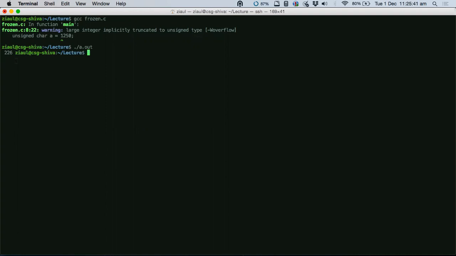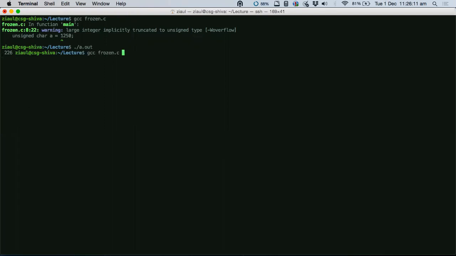Because 1250 requires 11 bits, starting from the left you can only hold 8 bits. Counting 8, 9, 10, 11, the 3 extra bits you cannot store in that location. Those 3 bits will just fall off, and it will leave you with those 8 bits, and those 8 bits are actually this number, 226.